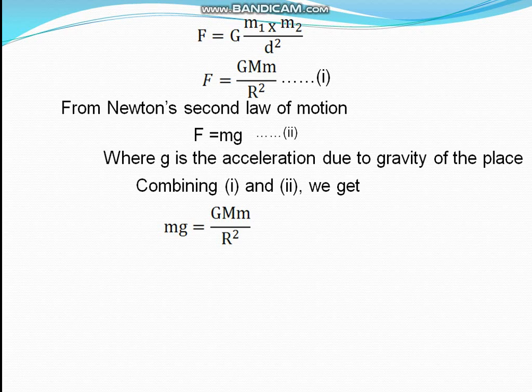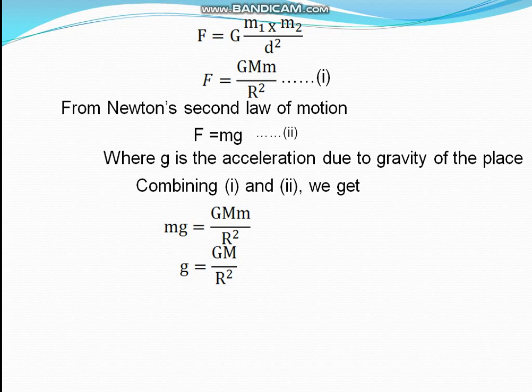That means g equals GM by r square. So from this formula we can say the acceleration due to gravity does not depend upon the mass of the object small m, because in this formula there is no small m.